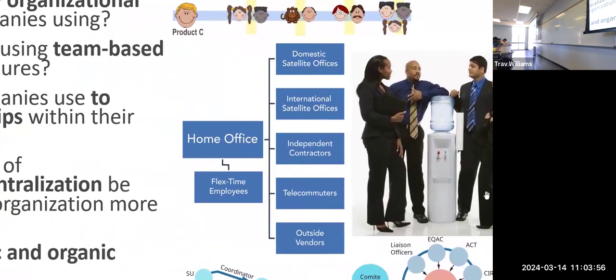Then some of the trends in organizational structure would be using independent contractors and gig workers, having people do remote work or telecommuting, outsourcing to other companies, letting people work flexible schedules, and outsourcing to other countries as well.